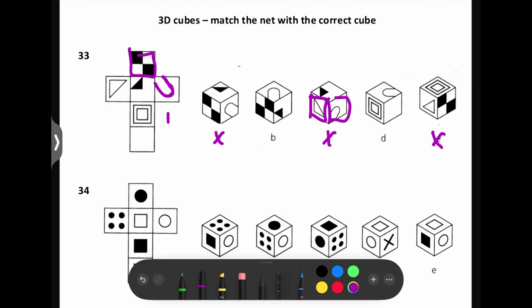So the top of the curved bit of it is not facing the 2 black squares like it is here. So that would not be possible, because in the net it's not like that. The curve is away from this square. So we can rule out A for that reason.